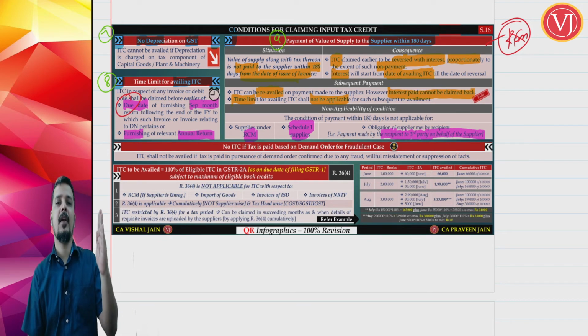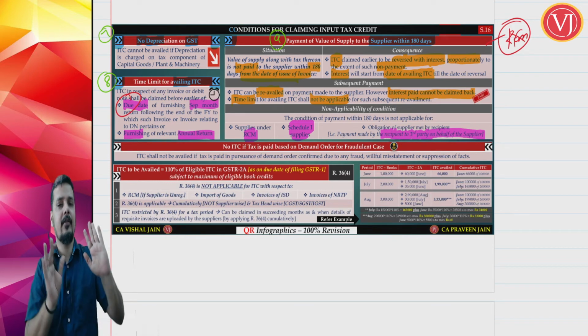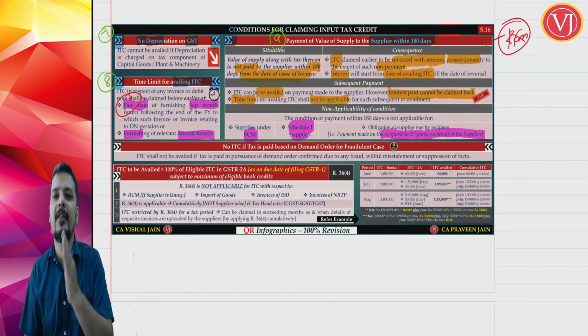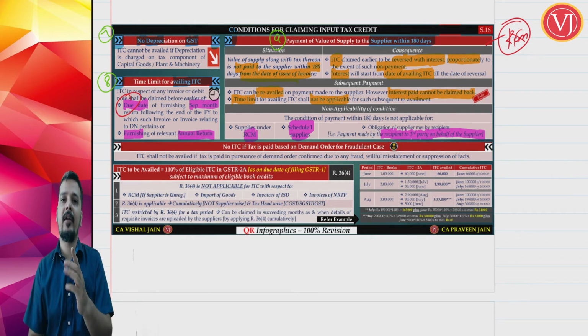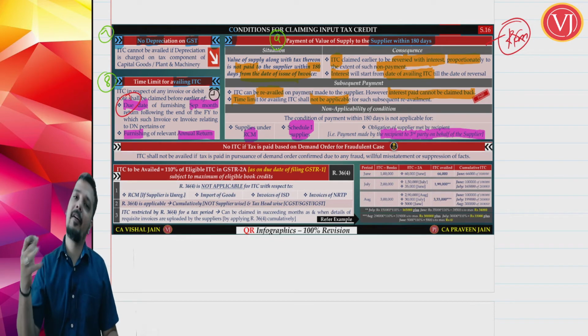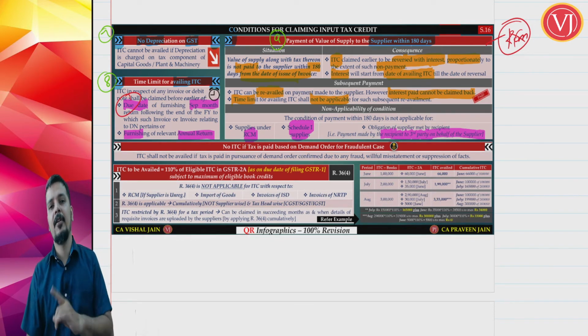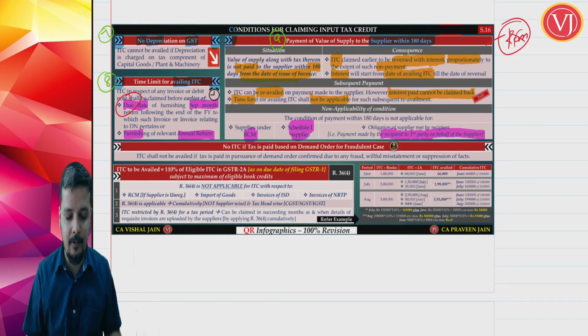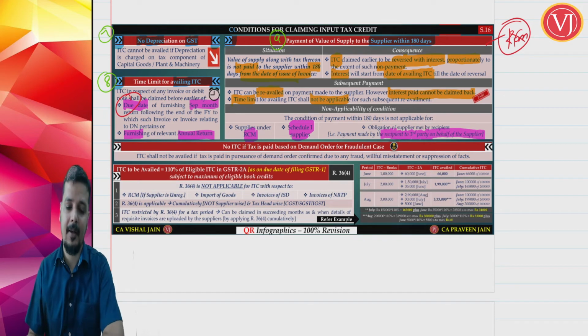Step number 1, claim the credit, pay within 180 days. Okay, suppose you don't pay within 180 days. Step number 2, reverse ITC with interest. Interest is also extra, and this happens after 180 days. Say after 2 years, 3 years, you make the payment and re-avail the credit. But when you re-avail the credit, you will get only the tax portion, not the interest portion. That is condition number 9.